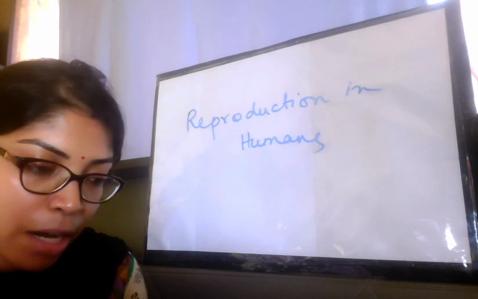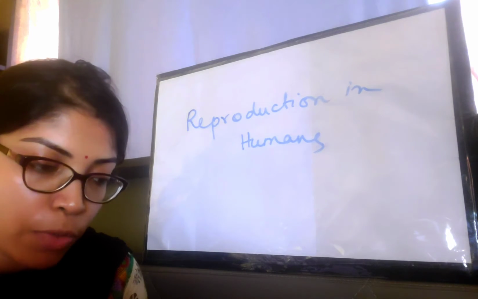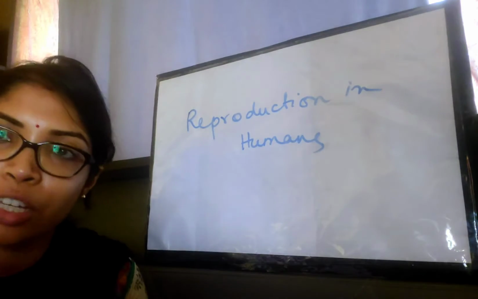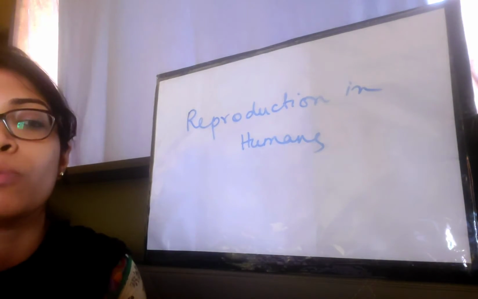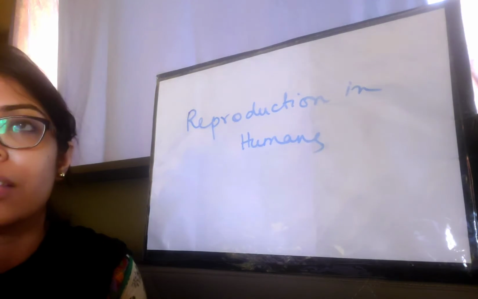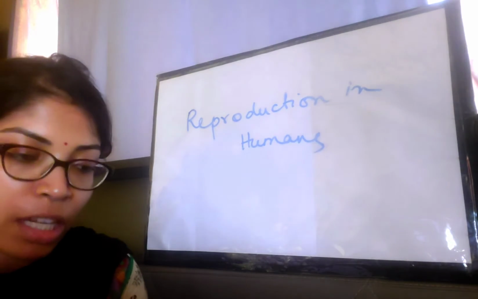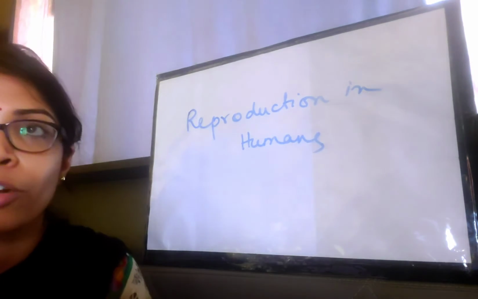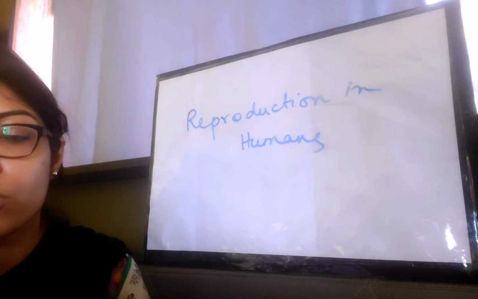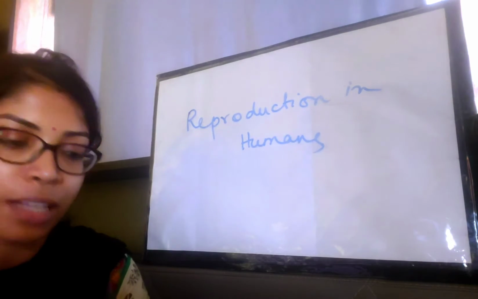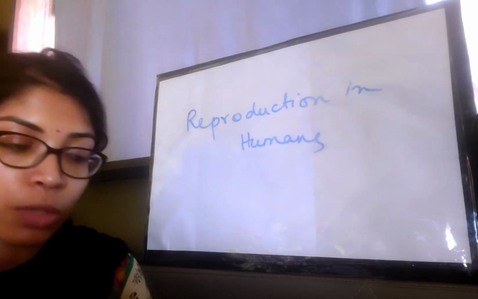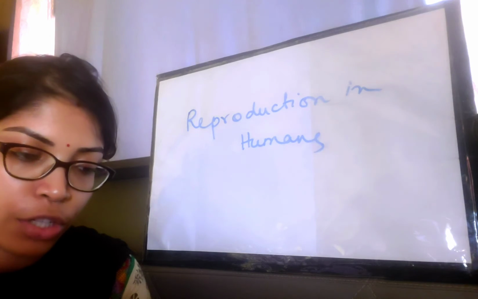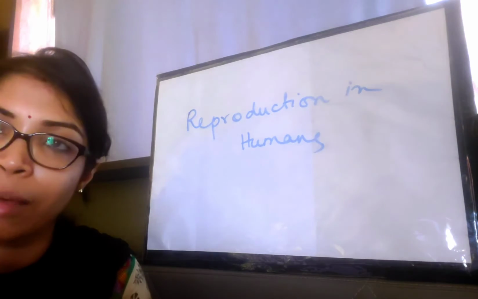The most advanced multicellular animals, including human beings, reproduce sexually, involving both parents. So the lower groups of animals reproduce asexually, but the higher groups of animals, which are more complex, like human beings and other mammals, reproduce sexually, which involves two parents and the production of gametes from those two parents, and finally those two gametes fuse with each other to form the zygote, which will ultimately give rise to the offspring. In this chapter you will learn about reproduction in human beings and the various stages of growth and development in them.